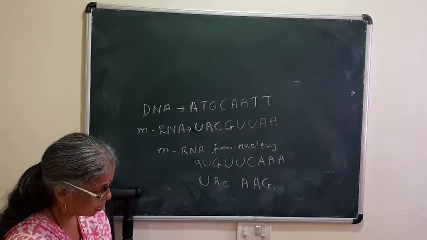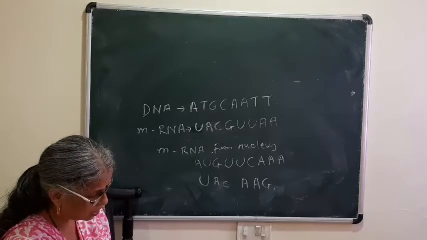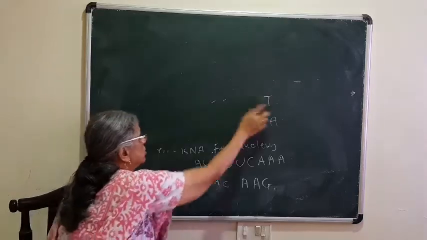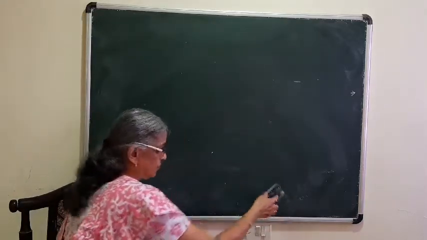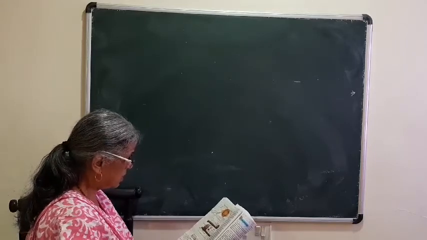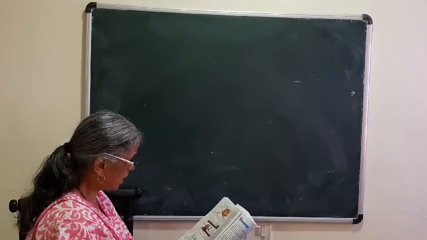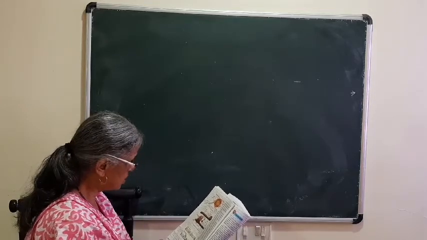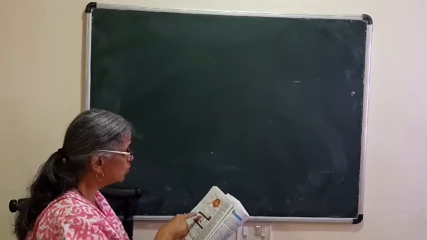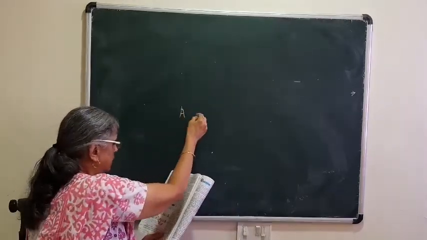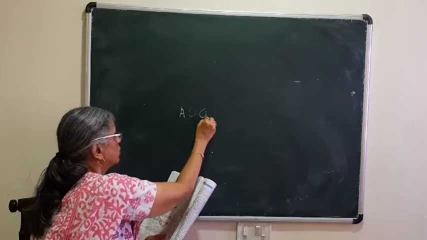Then here what must be the sequence on DNA to have such a code on mRNA? The genetic code present on mRNA leaving nucleus, what is it? AUG, UUC, AAA. Already I have written, but I will repeat so that you can follow the question.